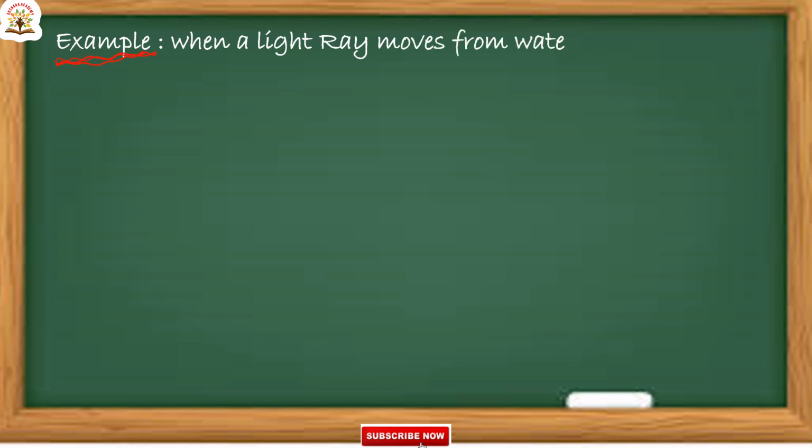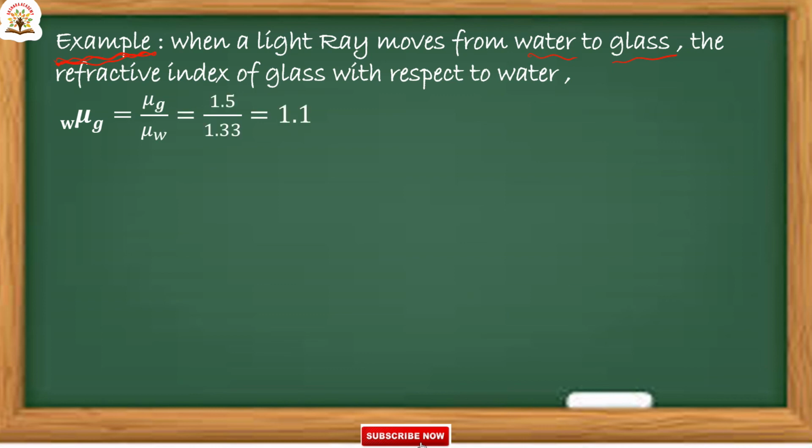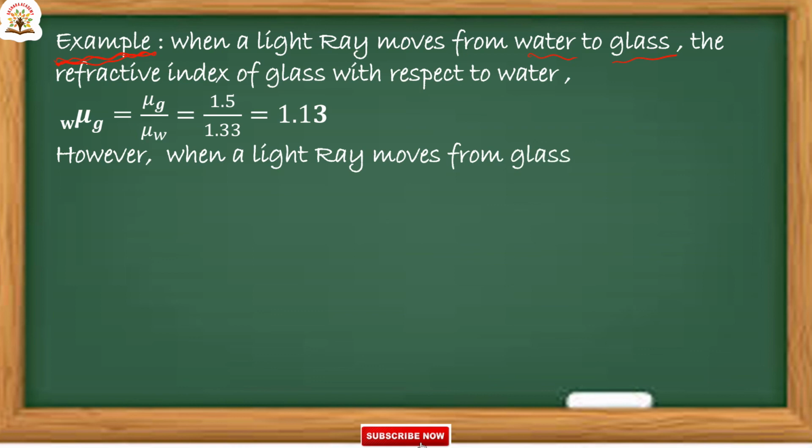Next, we are going to the example. When a light ray moves from water to glass, the refractive index of glass with respect to water, that is mu wg, is mu g by mu w. Refractive index of glass by refractive index of water. Refractive index of glass is 1.5 and refractive index of water is 1.33.